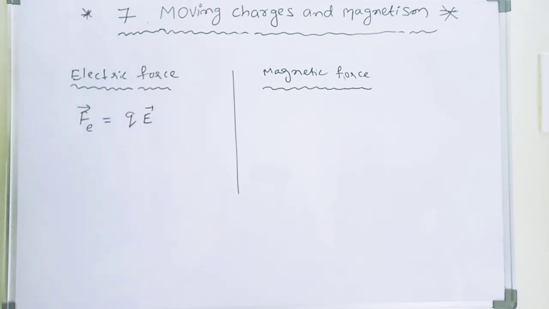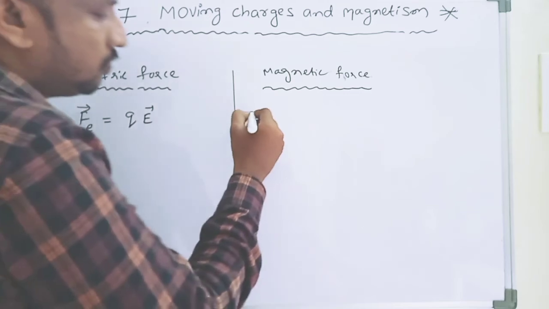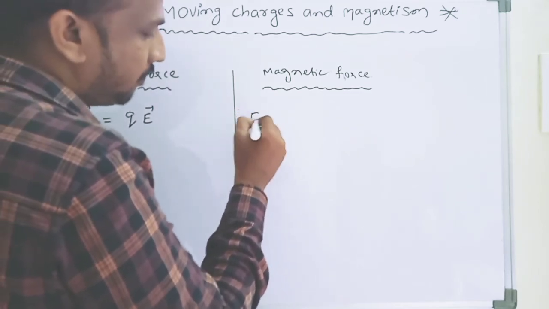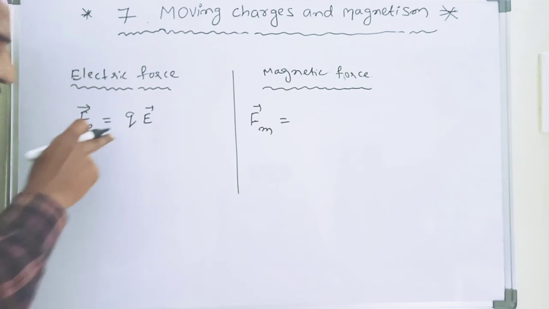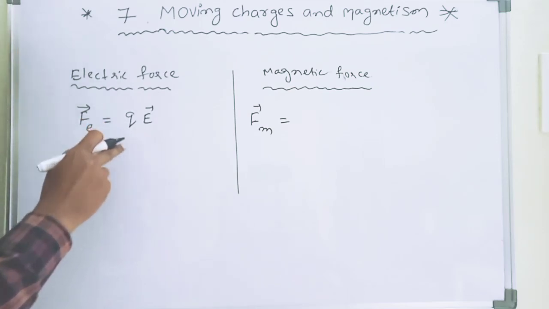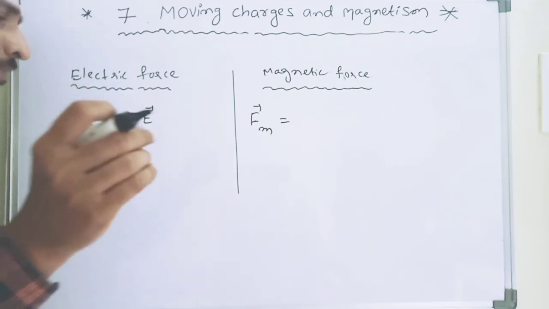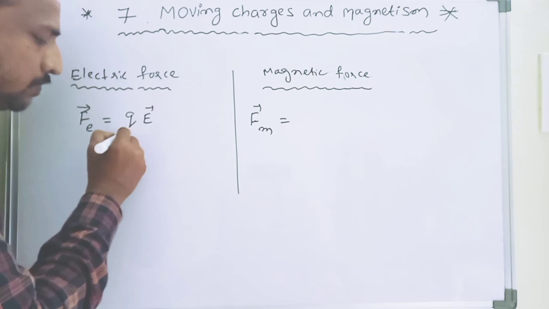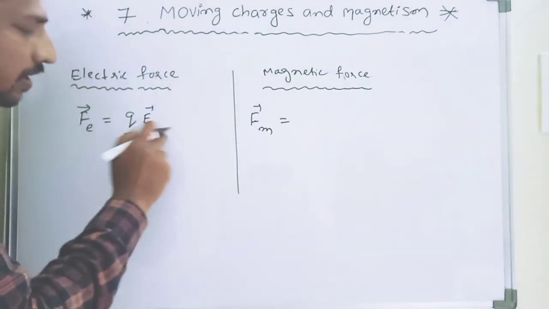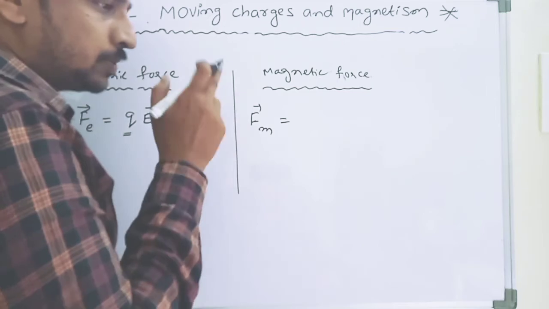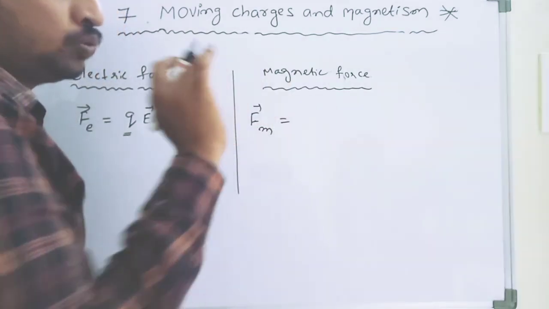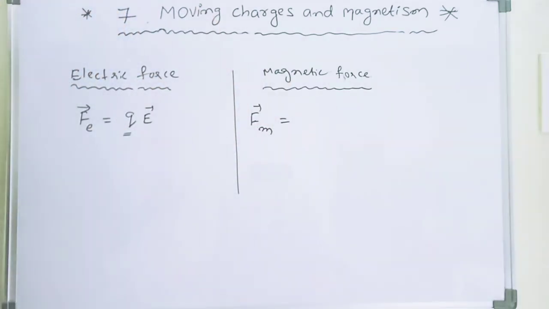But what about magnetic force? Magnetic force we write as Fm. Fm is the force experienced by a charged particle. For electric force, the force experienced by the charged particle is due to the electric field only. But here the force experienced by the charged particle is due to two fields, magnetic field and electric field.